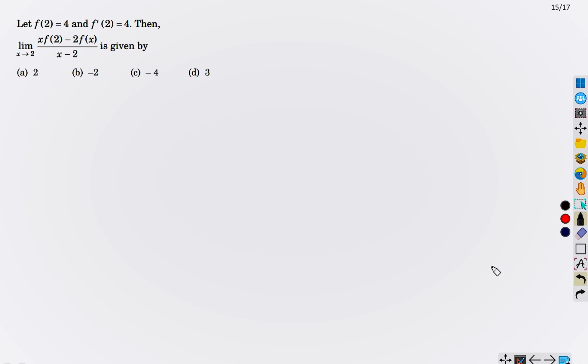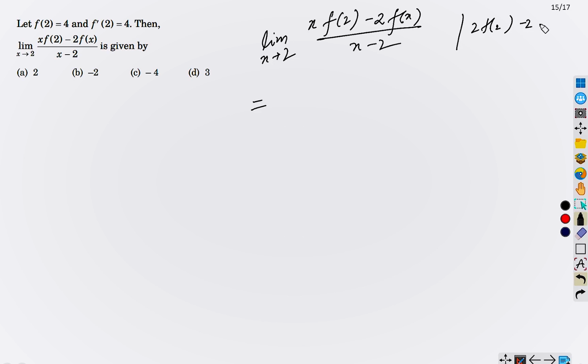So why am I saying that? Observe that this is also in 0 by 0 form. See? Let me write down the limit. Limit x tends to 2, x f(2) minus 2 f(x) upon x minus 2. Now see that it is in 0 by 0 form. If x equals 2, we have 2 f(2) minus 2 f(2) by 2 minus 2. It is in 0 by 0 form, right? So we can apply L'Hopital rule here.